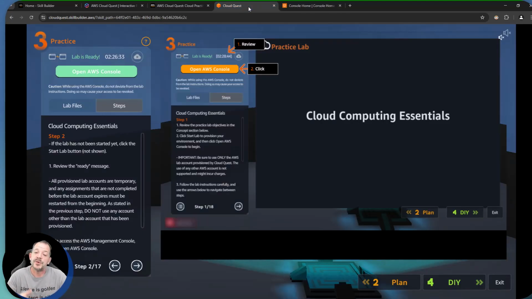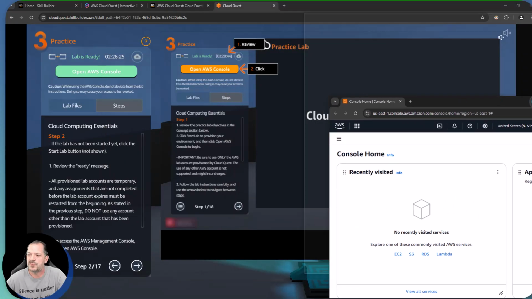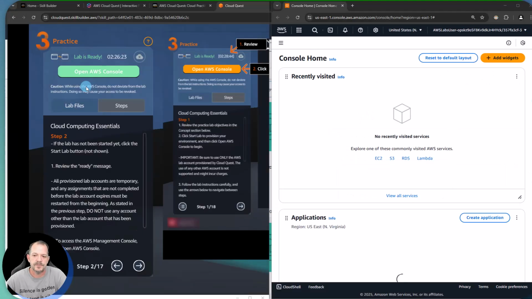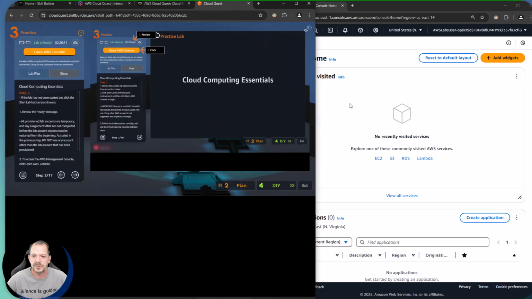It's a good idea to put the instructions on one screen and then also have the console on the other. Otherwise, you're trying to do something like this, right? Which doesn't work out too well unless you've got a really high resolution monitor, right? I mean, for the sake of exercise here, we can certainly do this. So I've got the console on one side, I've got the lab steps on the other. They're kind of on the small side here though. So maybe we go and resize this just a little bit.